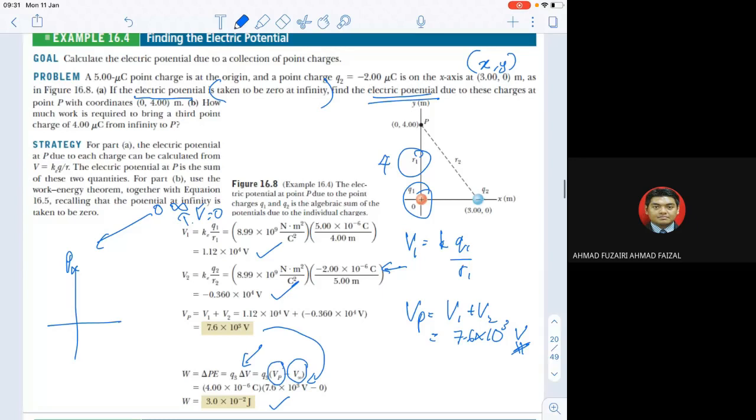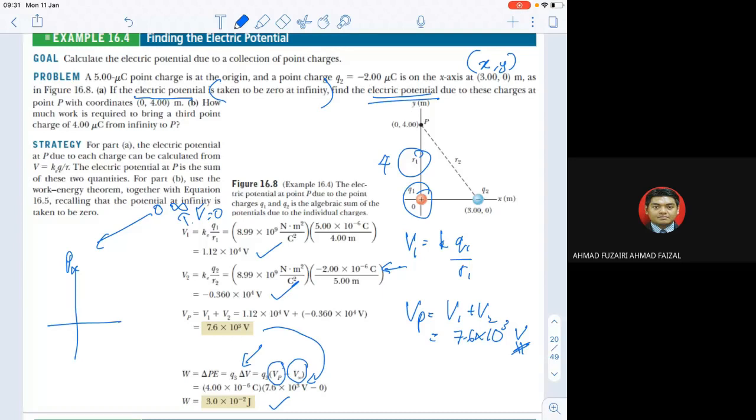And then when we try to answer it, it is a normal plus. We use kQ over r. We use k, 8.99 times 10 to the power of 9, times Q, 5 times 10 to the power of negative 6, over r, the distance between the point P and the Q1 charge.